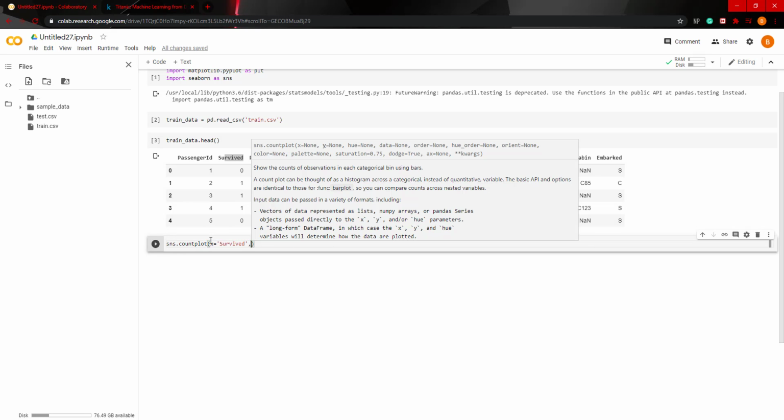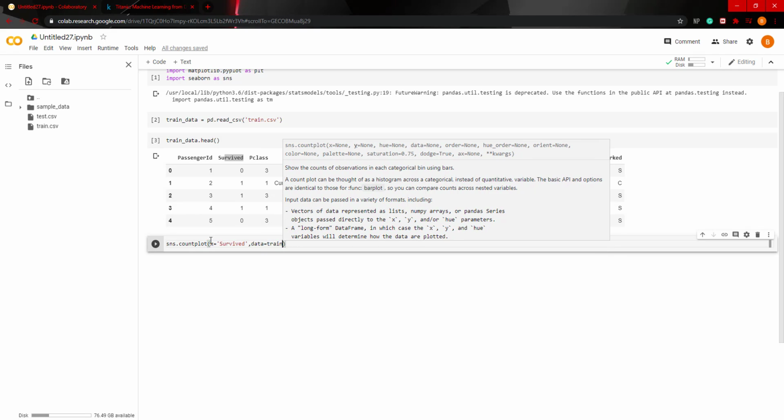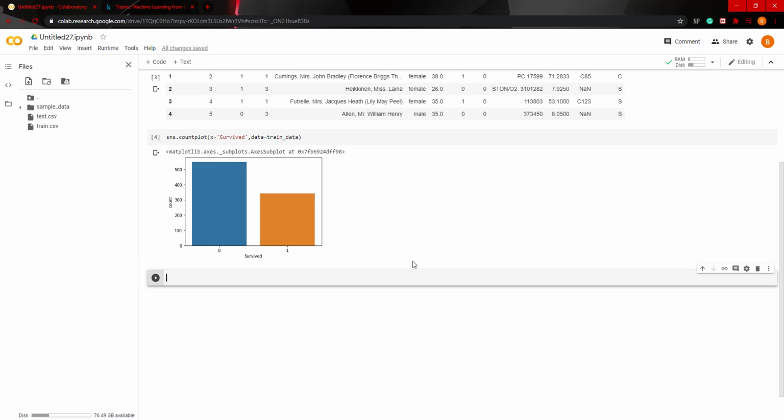And then we can put data equals train data. Now we get a nice visualization that shows us how many people survived and how many people passed away, unfortunately. So 0 means they did not survive and 1 means they survived. So we can already see that there's way more people that did not survive than survived.